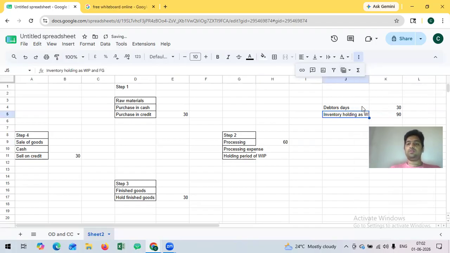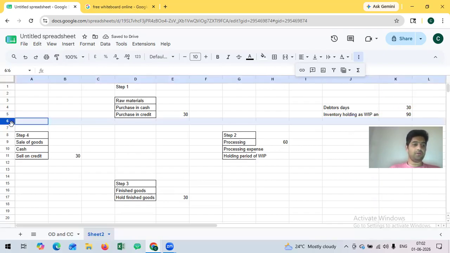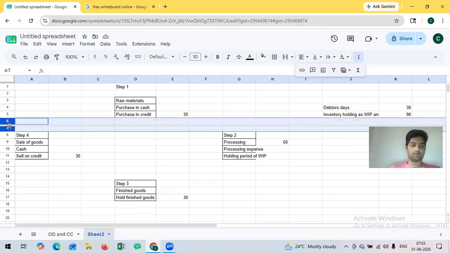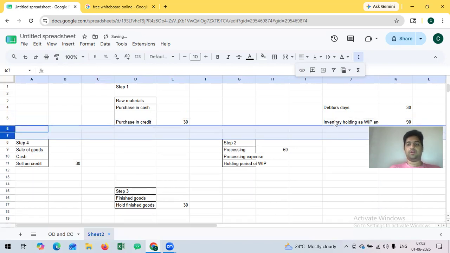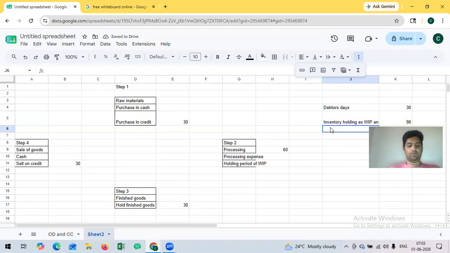So this is the total period taken for processing. This much period is normally taken for processing goods. Debtors plus inventory holding period: how much is it? 90 plus 30 is equal to 120 days.